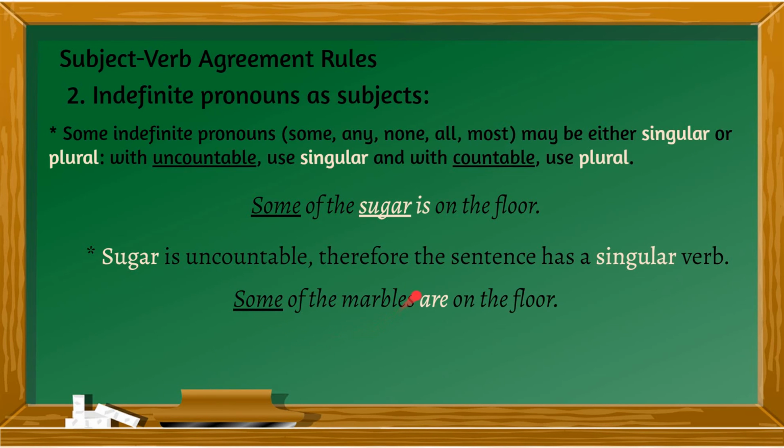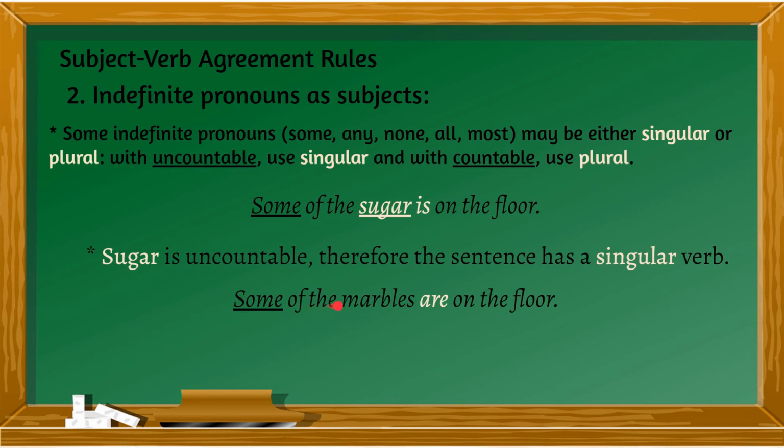Next one, some of the marbles are on the floor. Some marbles. So marbles is countable. You can count the number of marbles that you have. Therefore, the verb is plural. I hope you see that difference. When you use this indefinite pronoun some, any, none, all, or most, always look at the phrase that follows it, and determine if the noun in the phrase is an uncountable noun, then your verb is singular.